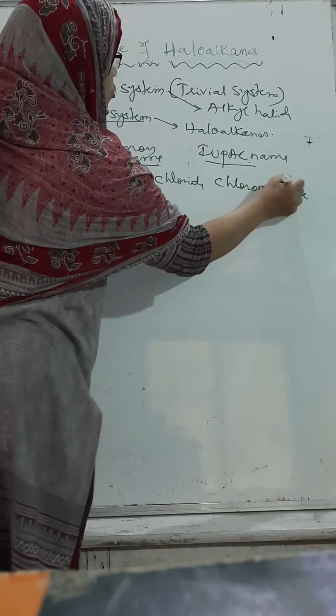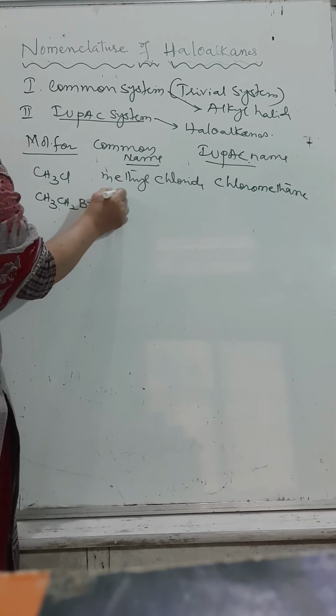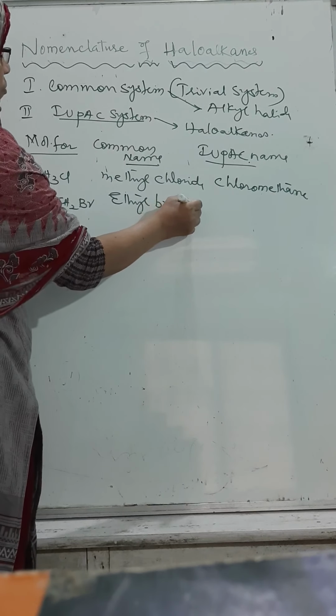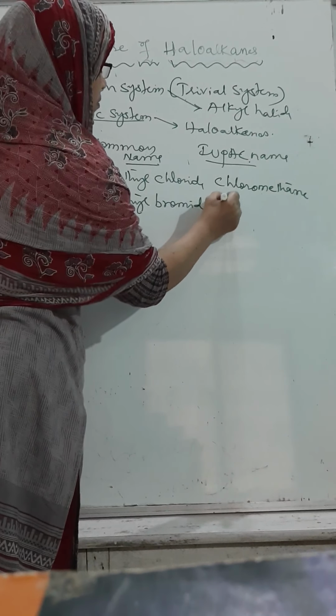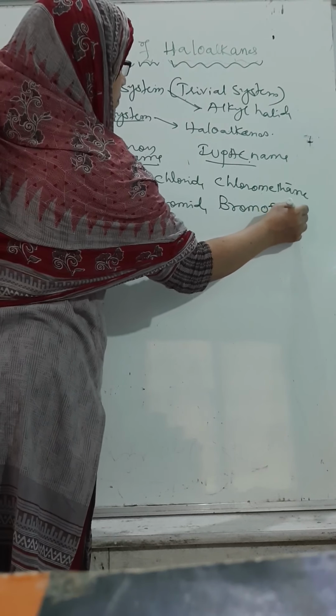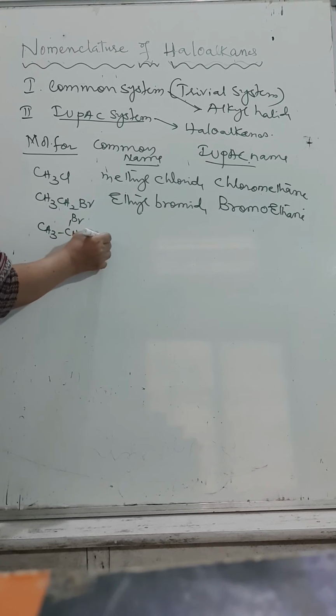Chloromethane. In the same way, when two carbon atoms are there with Br, they are called ethyl bromide. And the IUPAC name is bromoethane. Similarly, with three carbon atoms, CH3CHBrCH3.